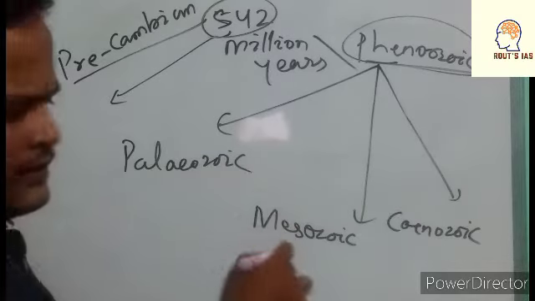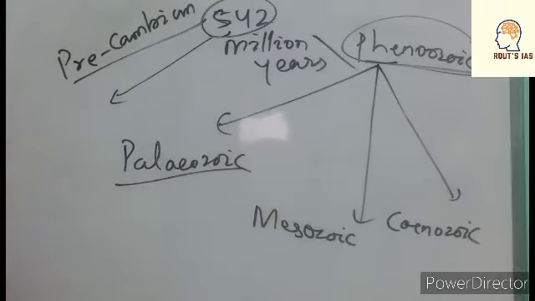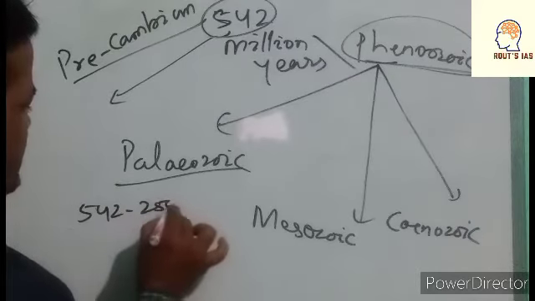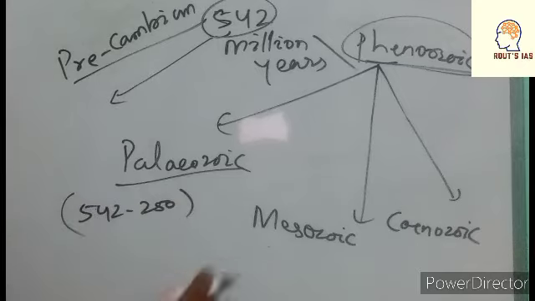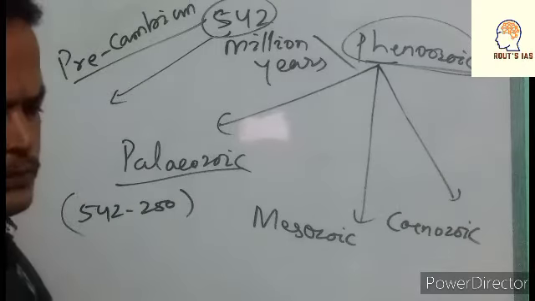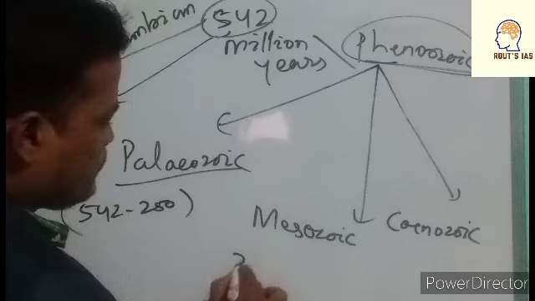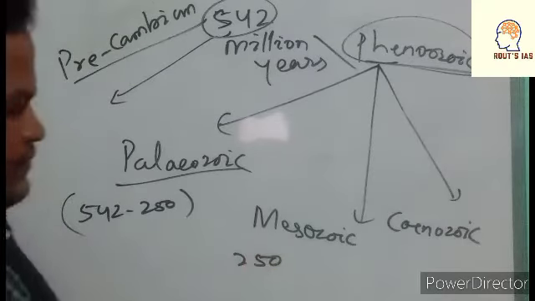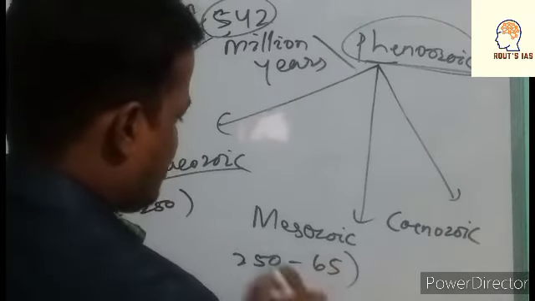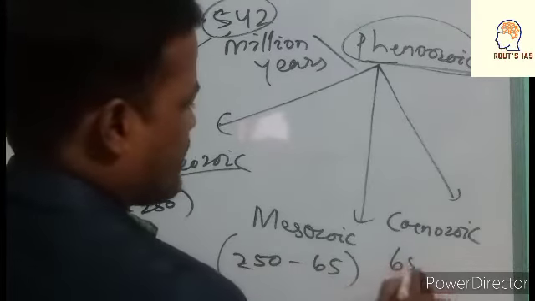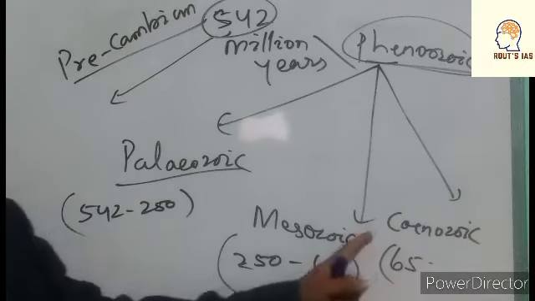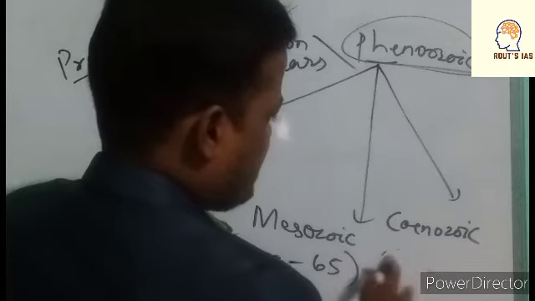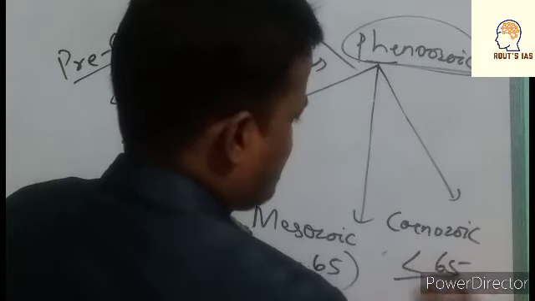The length of this Paleozoic is 542 to 250 million years, and this Mesozoic belongs to 252 to 65 million years, and this is 65 to recent, that is, we can say less than 65.